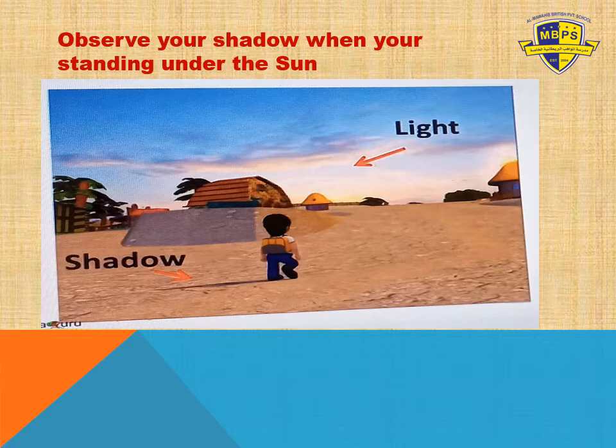Okay students, as you can see in the picture, it's daytime. You can observe your shadow when you are standing under the sun. As you can see in the picture, the sunlight is coming in front of the boy, and where you can see the shadow, I put the arrow. The light is coming in front and the shadow is behind the boy. So the shadow will form behind you if the light is coming in front of you.